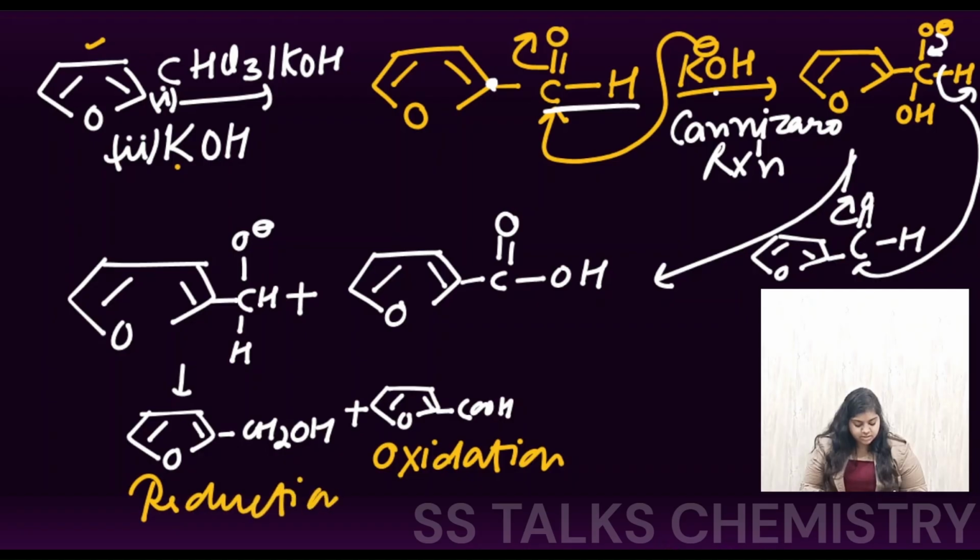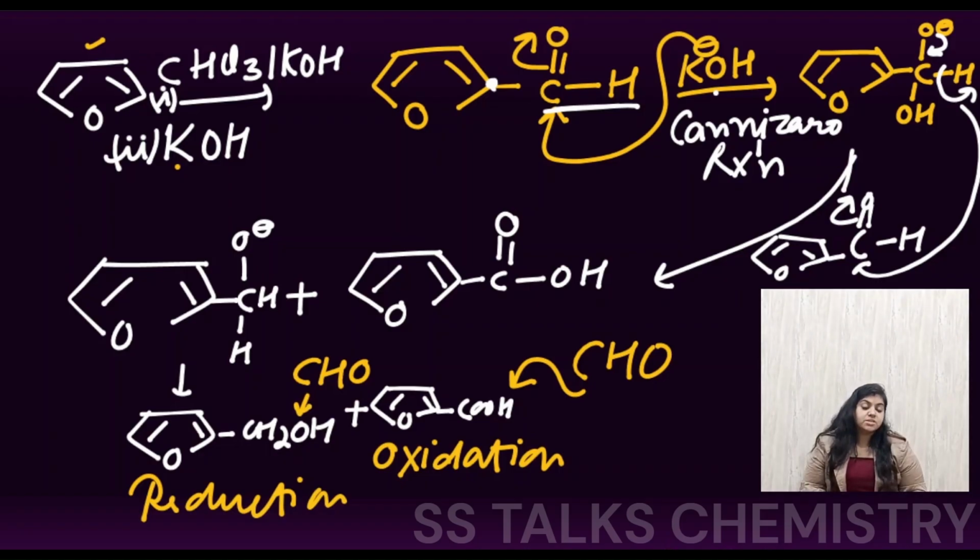So basically you can see here we had the aldehydic group, which after the addition of oxygen, oxidation is occurring, so it is being converted to the COOH group, and after the reduction your CHO is converting to the CH2OH. So simultaneously both of these processes generally occur in the Cannizzaro reaction, where no alpha hydrogen is present in the medium. So the first step forms the aldehydic group using the reagents CHCl3 and KOH, and then the basic medium is going to give you this particular reaction.